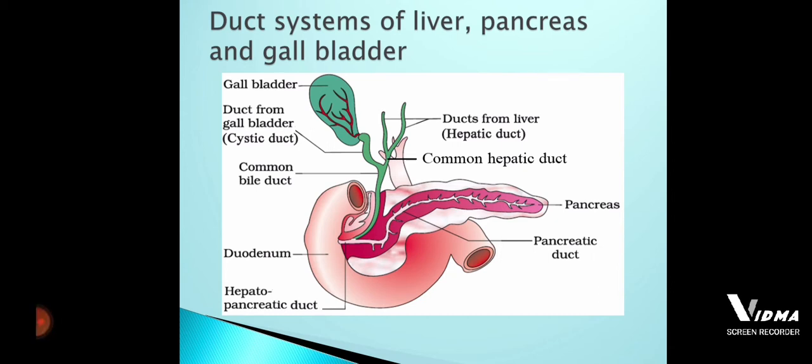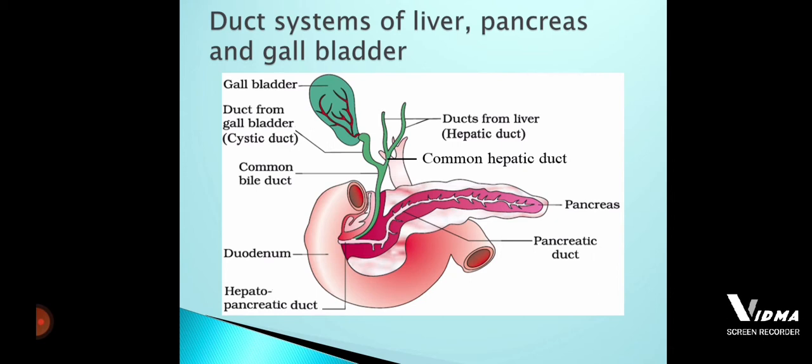If the pancreas alone sends the pancreatic juice inside the duodenum, there should be one connection between the duodenum and pancreas. If the liver sends the bile juice to the duodenum, there should be one more opening for the bile juice to be sent to the duodenum.